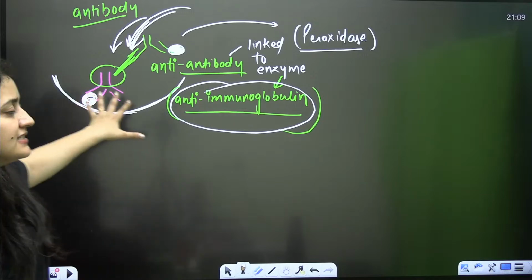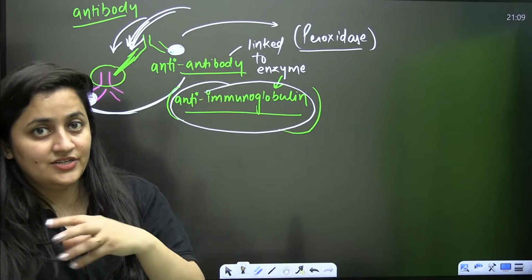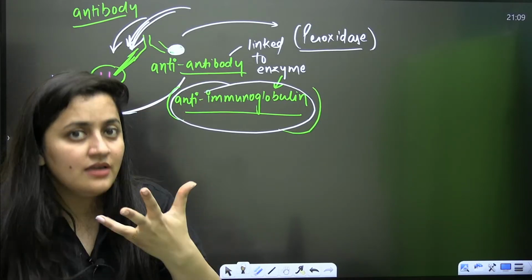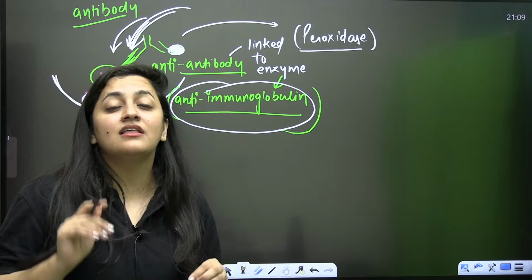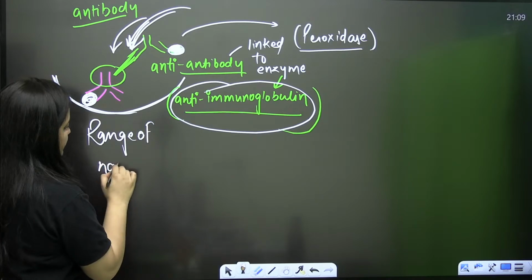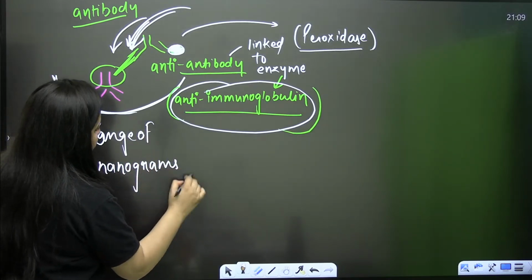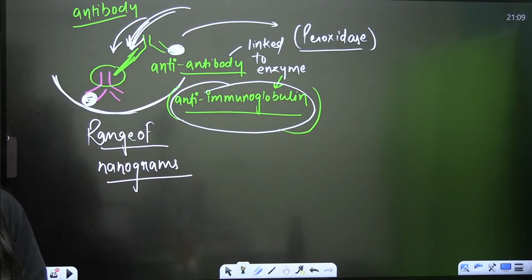If the color's intensity is more, it means the antigen in the blood is more. If it is less, it tells us less antigen is there. But even if the antigen is present in a very minute quantity, we will get to know about it. Clear, bache? That's how ELISA helps. It is highly sensitive. It can detect antigen even in the range of nanograms. Imagine, we cannot do that in our conventional tests. Are you getting it? Sure.